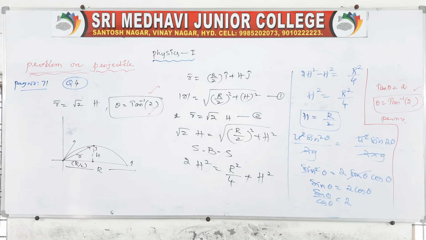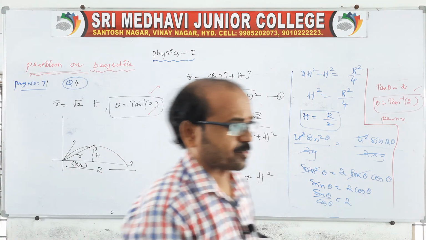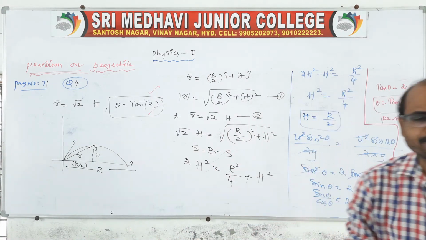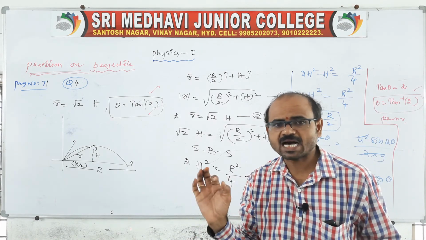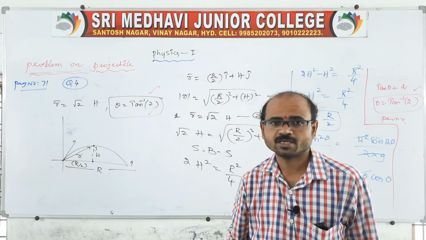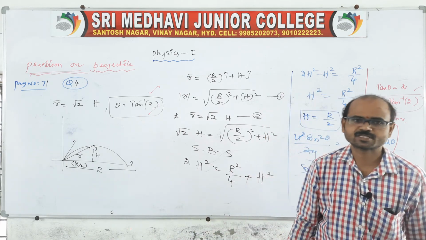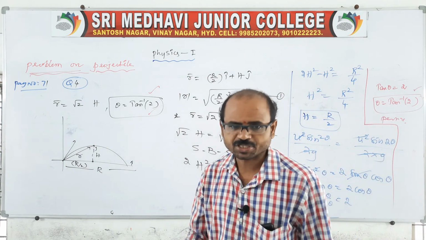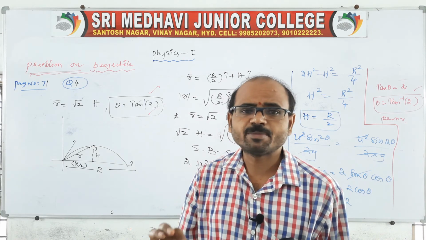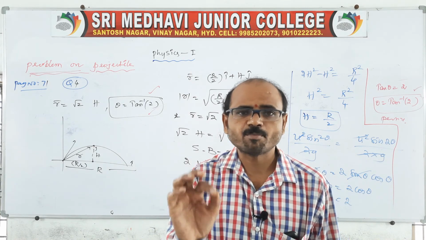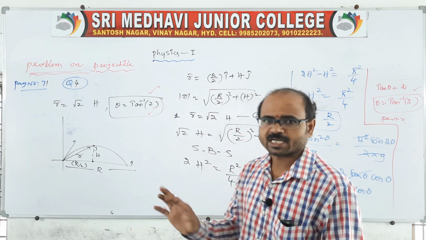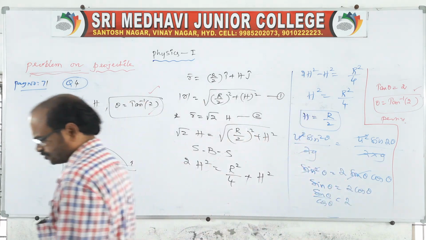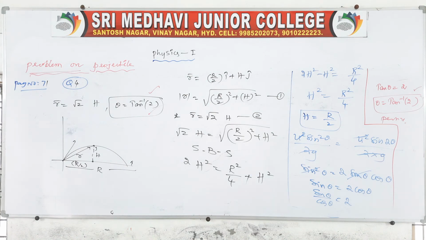For this problem, these projectiles are related to oblique projectiles. The path of an oblique projectile is the parabola, because another kind of projectile is also there. That is what I have been mentioning again and again. This projectile is related to oblique projectiles. Remember it, right? So go through these questions.